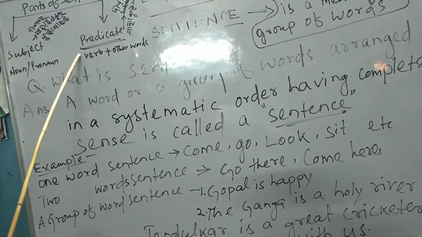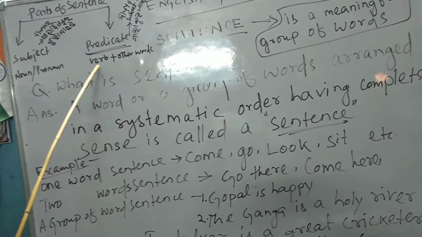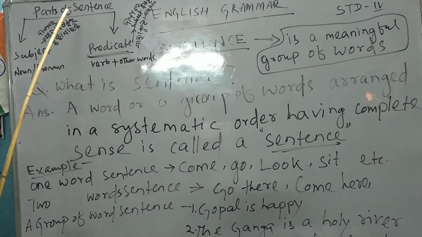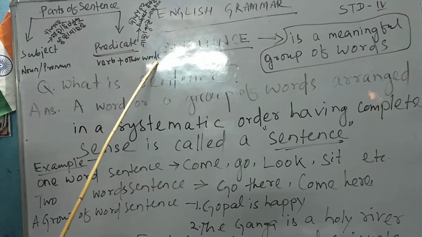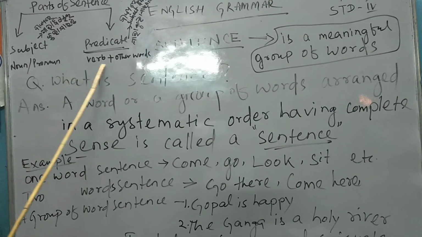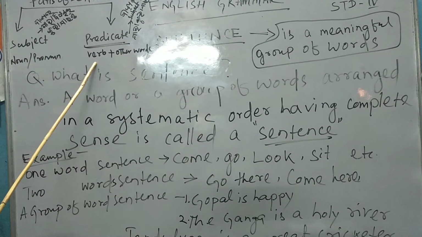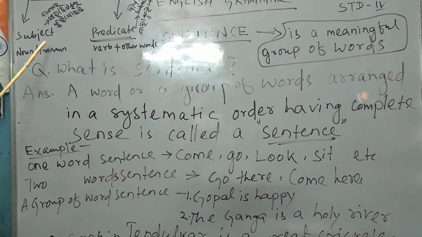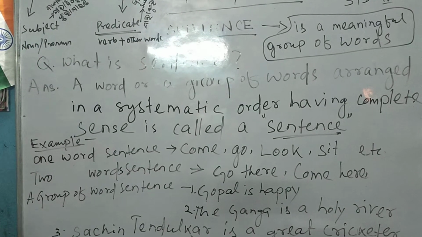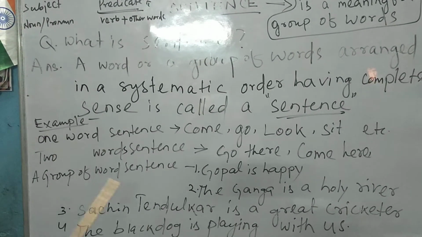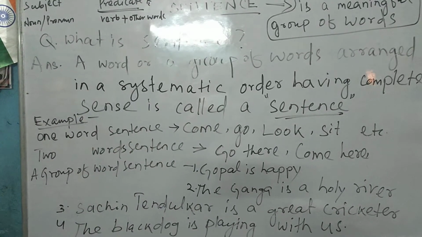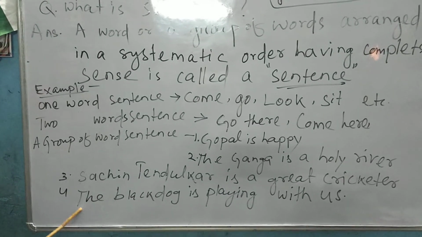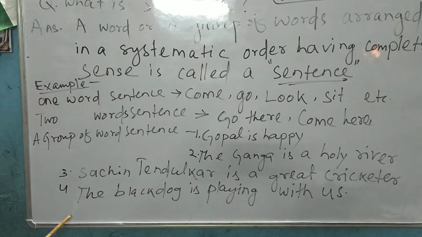Verbs may be participle verbs, helping verbs, or main verbs. So from the helping verb to the main verb and other words, all are called the predicate. Understood? So we have to know that before a noun or pronoun something is sometimes written, that is an article. That is "the". A, an and the are the three words called articles.